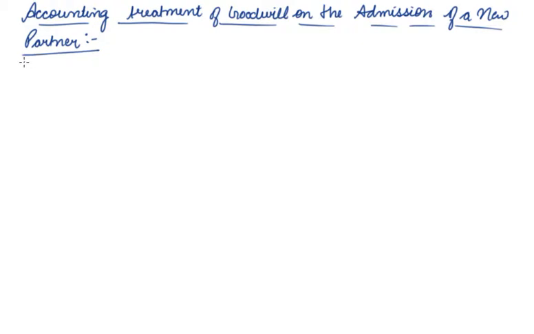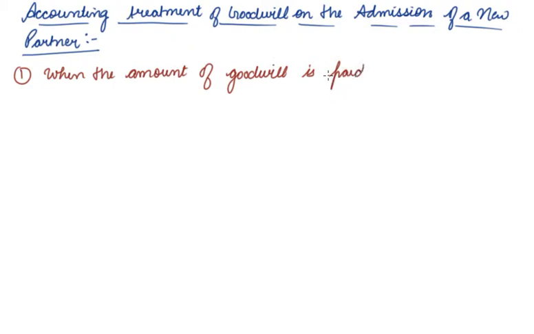In this video, we will be studying the accounting treatment of goodwill on the admission of a new partner. There are three cases. First case is when the amount of goodwill is paid privately. When the new partner pays the amount of goodwill in cash to the old partners privately, outside the business, in that case, no entry is passed.